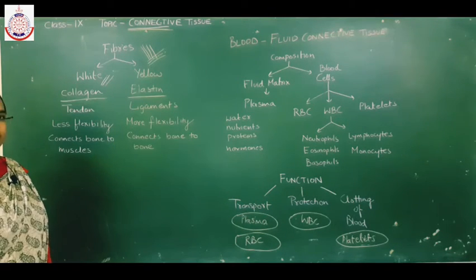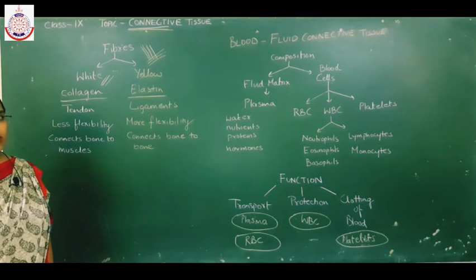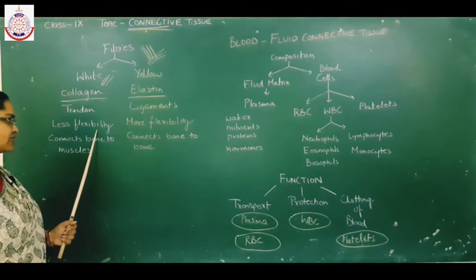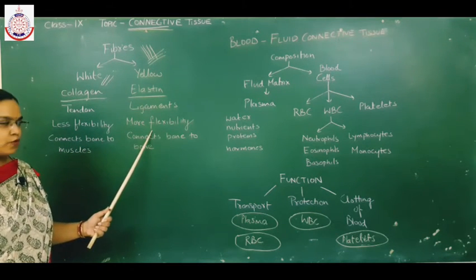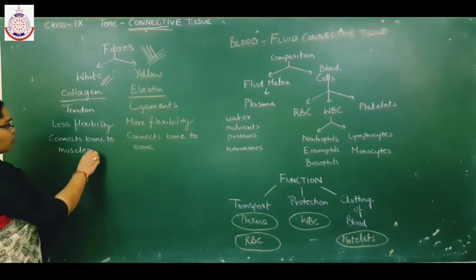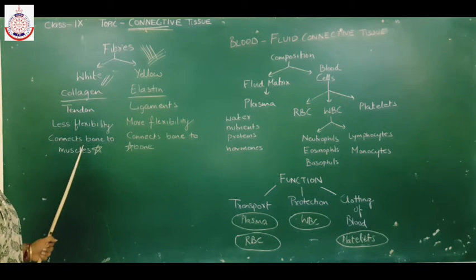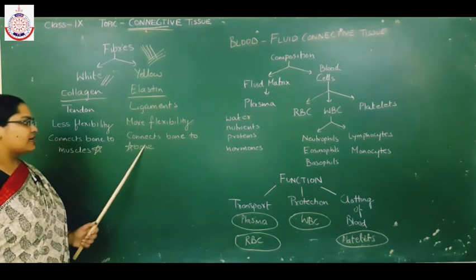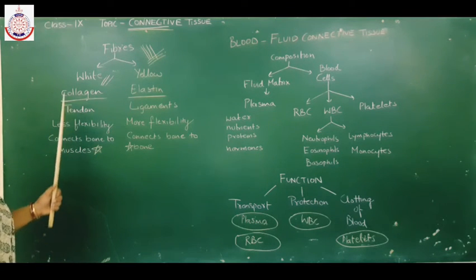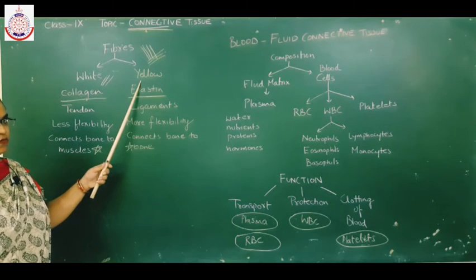Let's discuss the difference between the tendon and ligament, and it is very important from the exam point of view. Tendons are less flexible. Ligaments are more flexible. Tendons connect bone to muscle. This is an important point. Tendons connect bone to muscle, whereas ligaments connect bone to bone. Tendons are made up of white fibers, whereas ligaments are made up of yellow fibers.